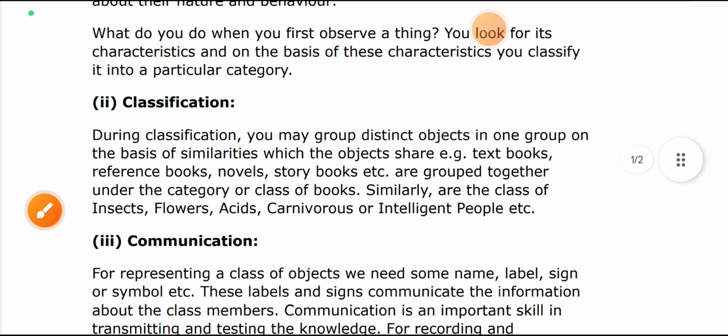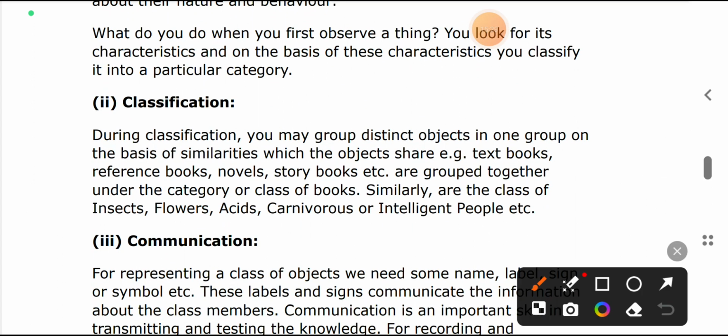Then classification, I already told you, classification means you are going to group things. Suppose this is the red one, this is the blue one, this is the white one, this is the yellow one. Means you are classifying according to, suppose, colors, which are related to birds or animals. This is one type of classification. During classification you distinguish objects, differentiate them, and group them into one group, a similarity group.